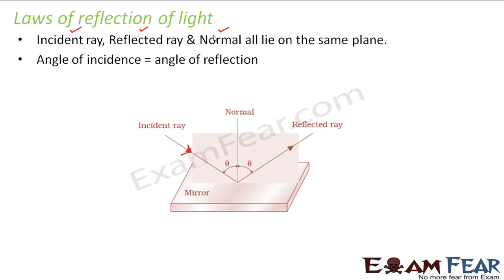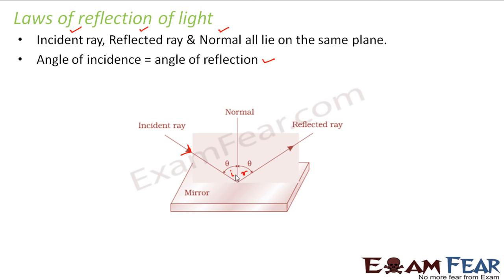And the second law states that the angle of incidence is equal to the angle of reflection. Now what is the angle of incidence? The angle of incidence is nothing but the angle which the incident ray makes with the normal. So this is my angle of incidence. And what is the angle of reflection? The angle which the reflected ray makes with the normal. So now you see that the normal acts as a reference to calculate the angle of incidence and the angle of reflection, right? So this angle of incidence will always be equal to the angle of reflection.